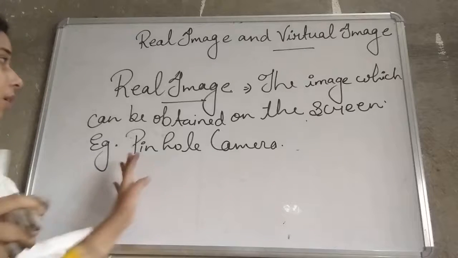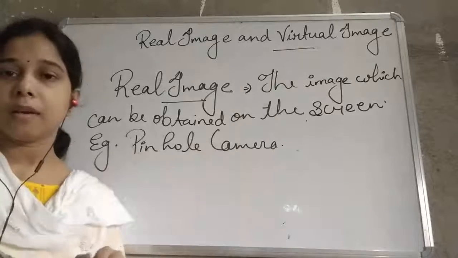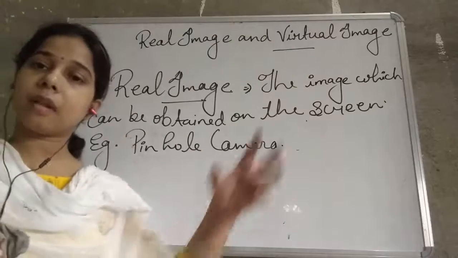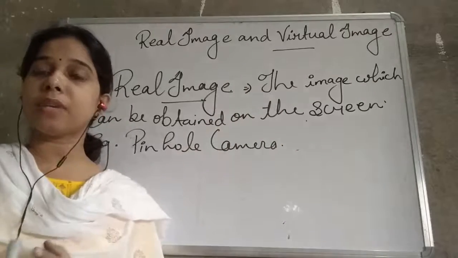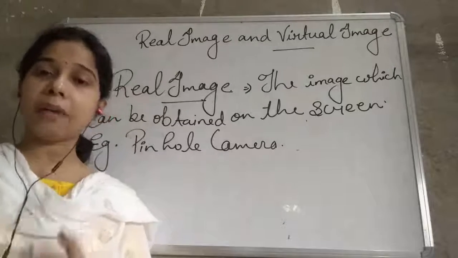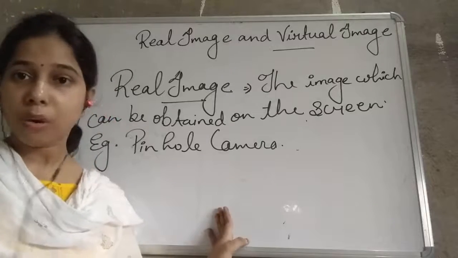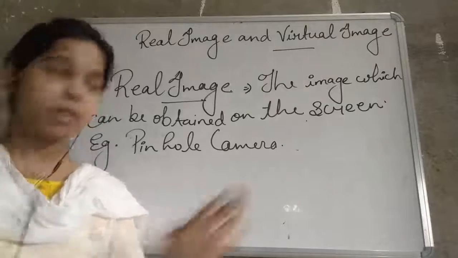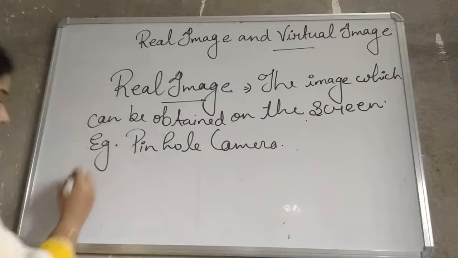Now you see here, students, a real image means the image which is obtained on the screen. How is the real image actually formed? When light rays start coming from the object, two light rays intersect with each other, or meet at a point, and there is a formation of the image. When two light rays meet at a point, there is a formation of a real image. So we can write here,